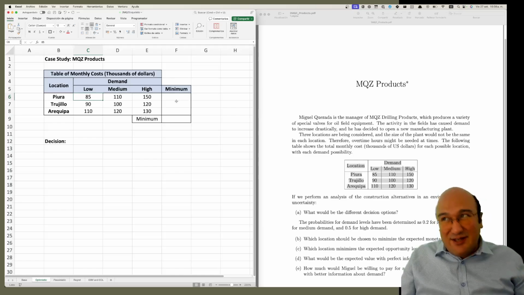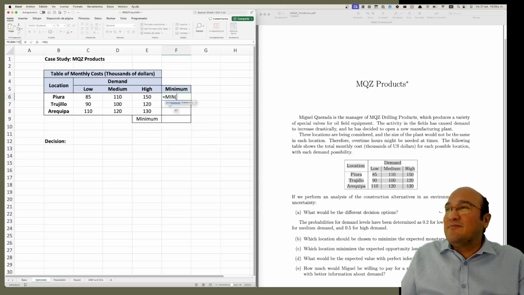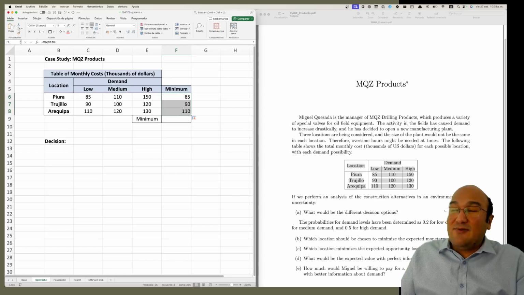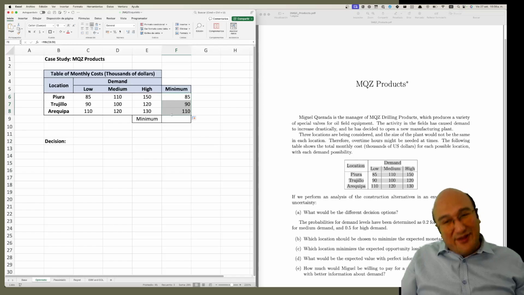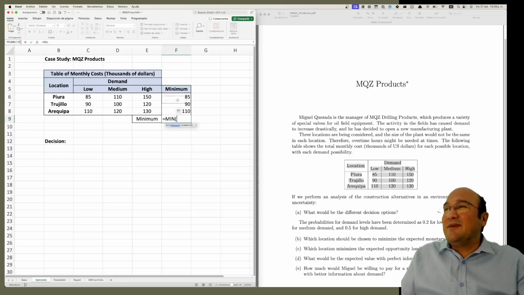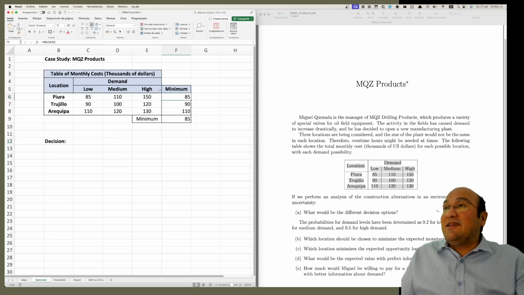Not the maximum cost. So instead of maximum, we have to put minimum. And we drag it. From this, what do you prefer? The maximum cost or the minimum? Oh, the minimum, right? So you put minimum. Min of this. 85. 85, you color it, and it is associated with Piura.